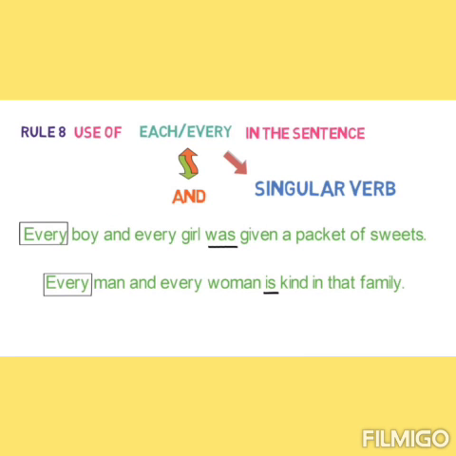Another rule. In sentences where we are using each and every, then the verb must be singular. For example, every boy and every girl was given a packet of sweets. Every boy and every girl are connected with and, and we are talking about every person individually. So the verb here must agree with this word every, individual boy and individual girl, and here it must be in singular form.